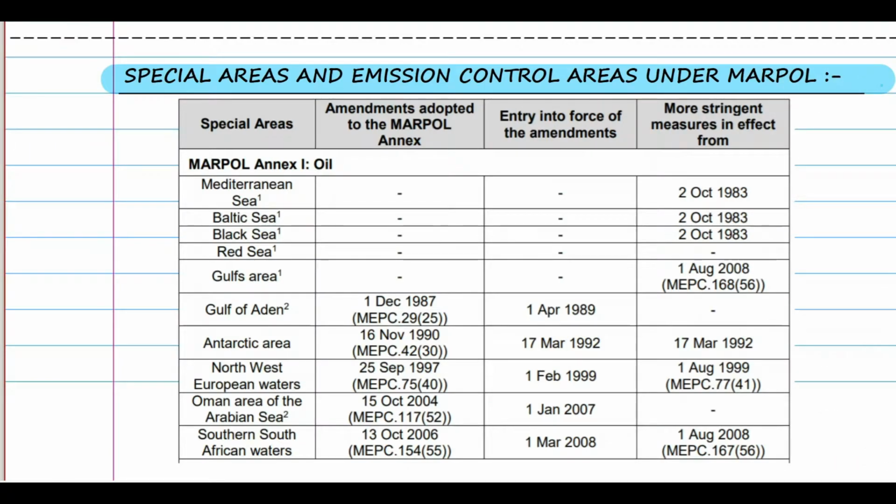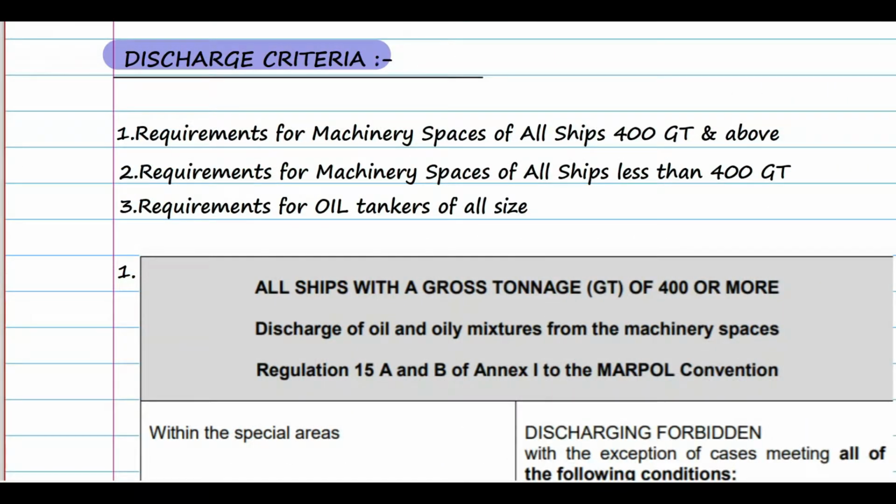So the next is special areas and emission control area under MARPOL Annex 1. These are the 10 areas: the Mediterranean Sea, the Baltic Sea, the Black Sea, Red Sea, Gulf area, Gulf of Aden, Antarctic area, Northwest European waters, Oman area of the Arabian Sea, Southern South African waters. In these areas, vessels are not allowed to discharge the water until they are within the prescribed limit. So now let's see what the discharge criteria are.